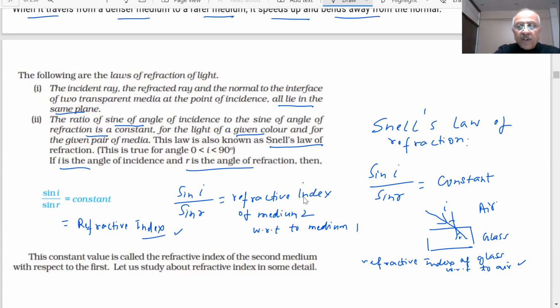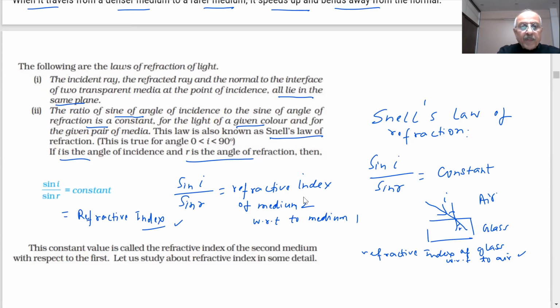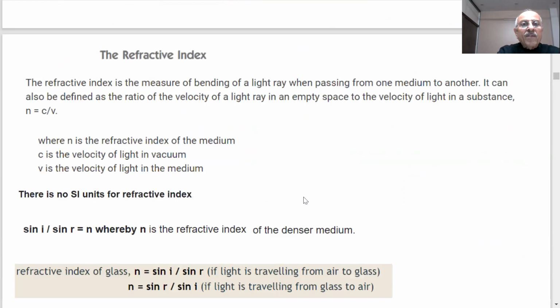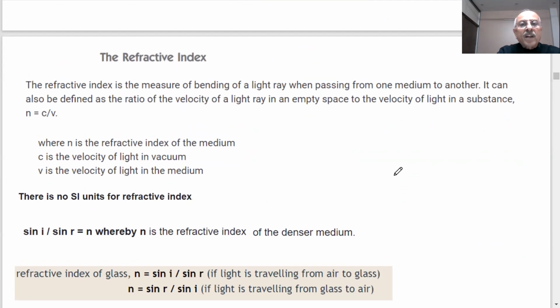Important questions will be there on refractive index, students. So try to learn what is refractive index. What do you mean by refractive index, student? The refractive index is the measure of bending of light when it passes from one medium to another. It can be defined as a ratio of velocity of light ray in empty space to velocity of light in the substance.